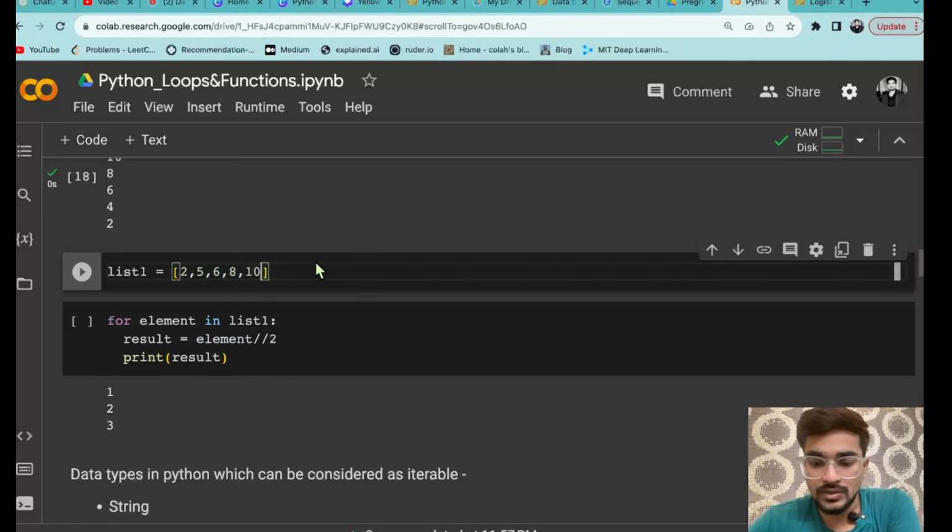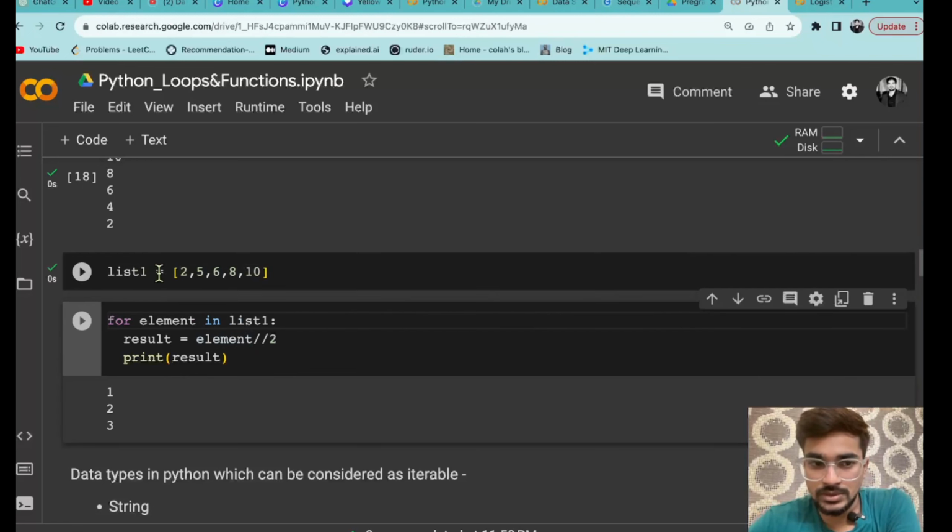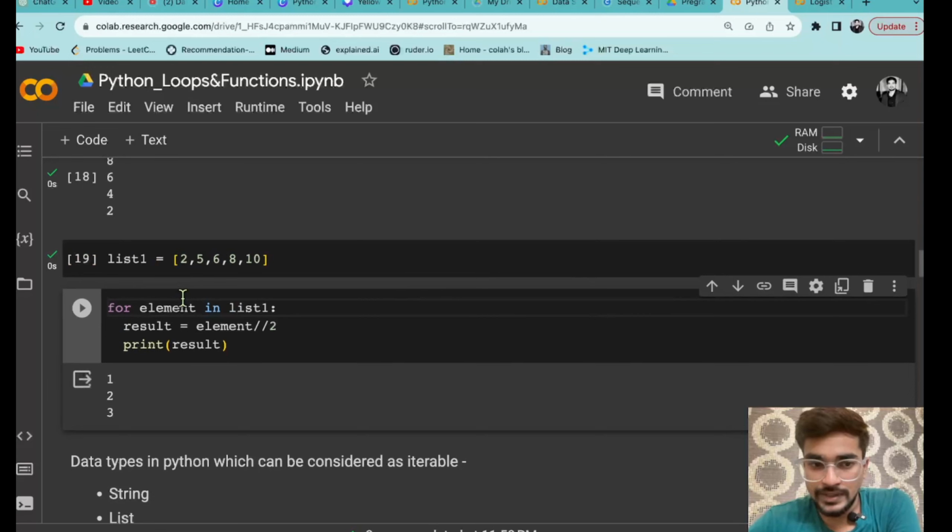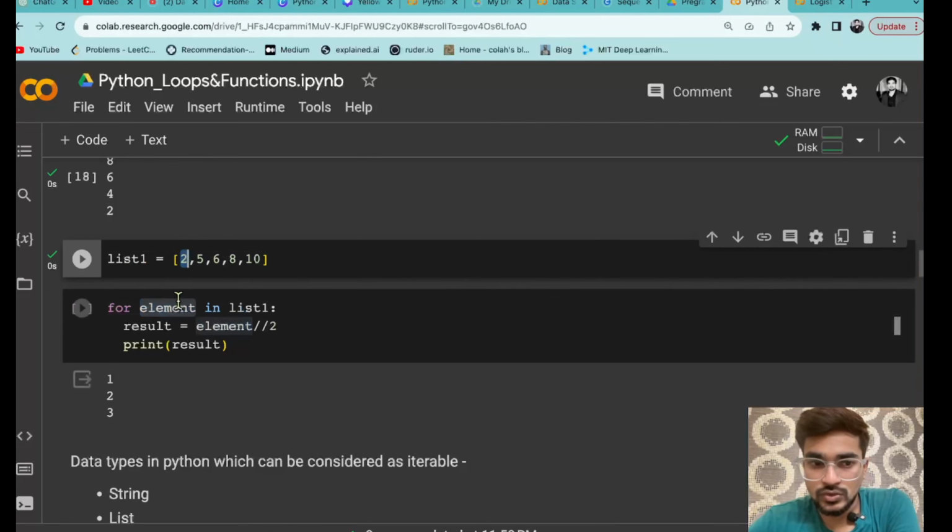Okay, and you can define that as a list_1 variable. Now in a list you can iterate, you know that. So I am applying the for loop, for element in list_1. So element is a variable in which all the values will be assigned one by one. So in list_1, what is the first value? 2. So element will be first of all 2.